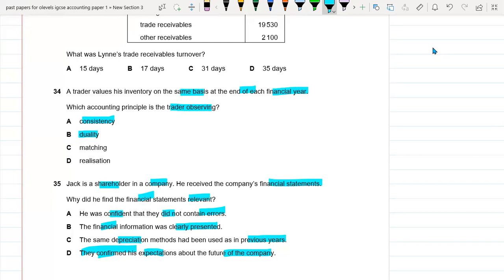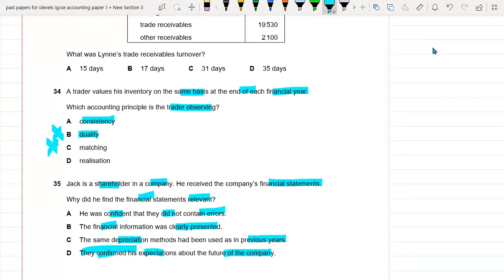Here, no duality concept has been discussed, so B is not the right option. Matching says that you should match the revenue with the expenses for the year. Here again, there is nothing like that, so this is not the right option.